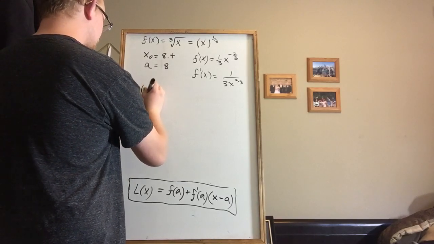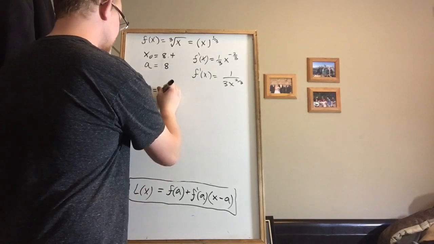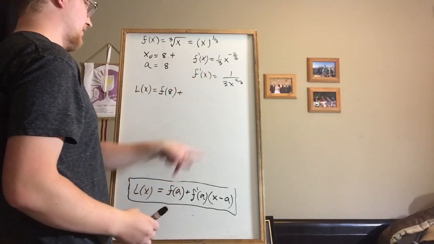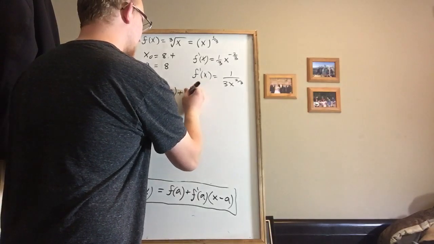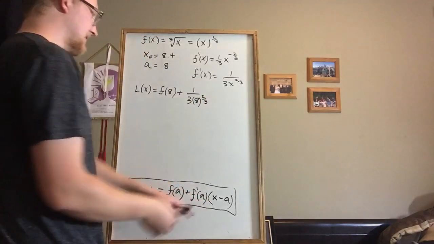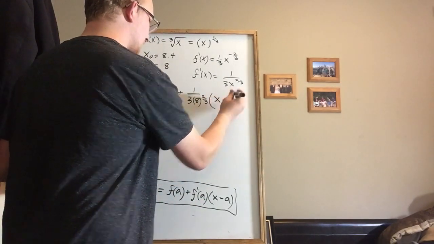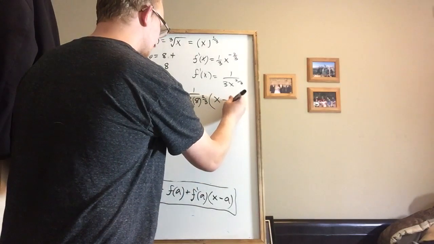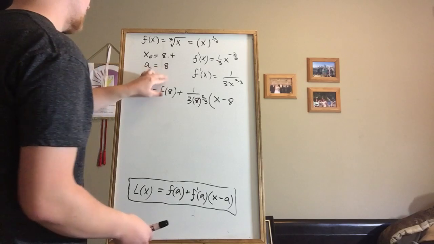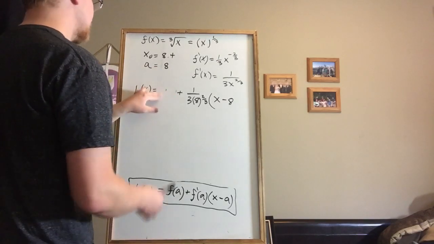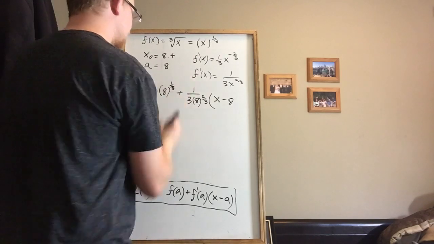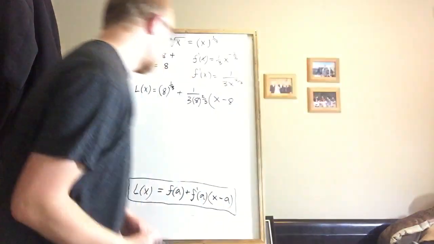Alright, so now that we're at this point, we're going to create our linearization. So L of x equals f of a, which is 8, so f of 8, plus f prime of 8, so that would be 1 over 3 times 8 to the 2/3, and then times x minus a, which is 8. And let me write f of 8 in terms of this. So if we plug in 8 for what our f of x was, we would end up with 8 to the 1/3.